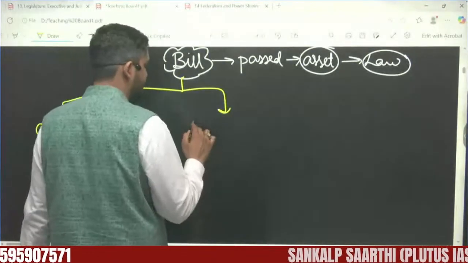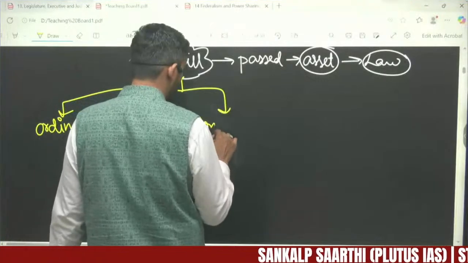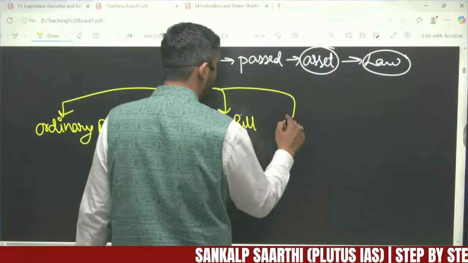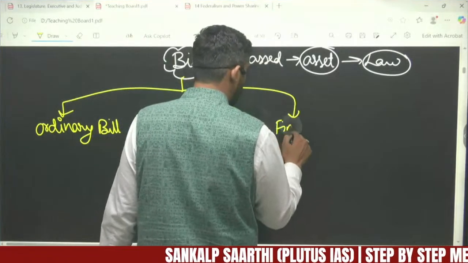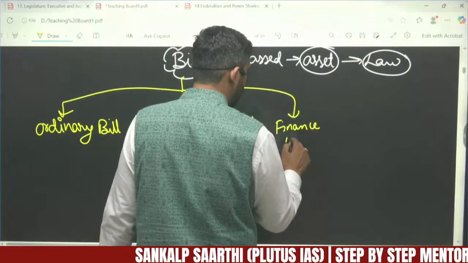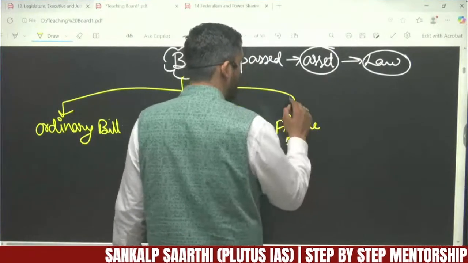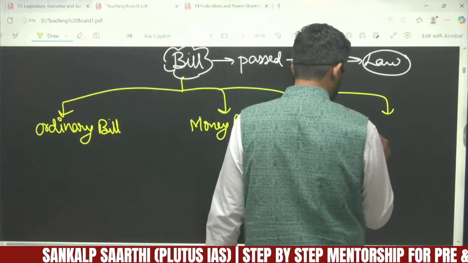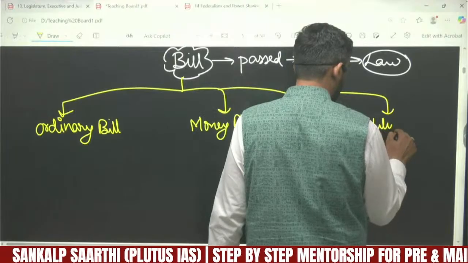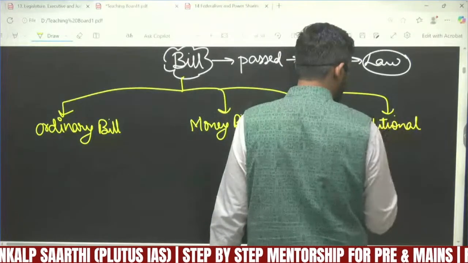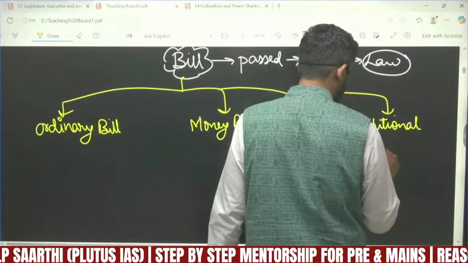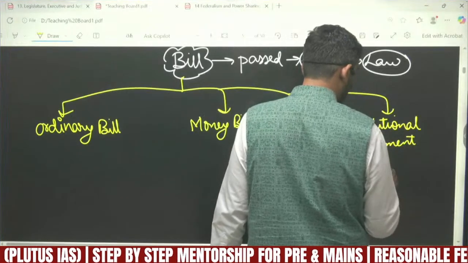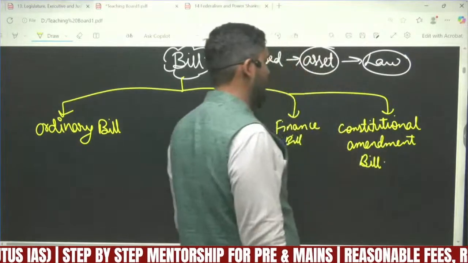Next is the money bill, the finance bill, and next is the constitutional amendment bill.